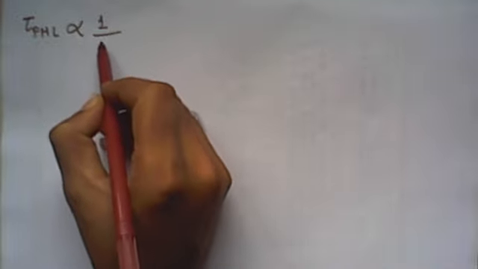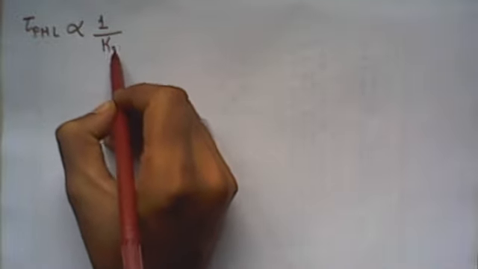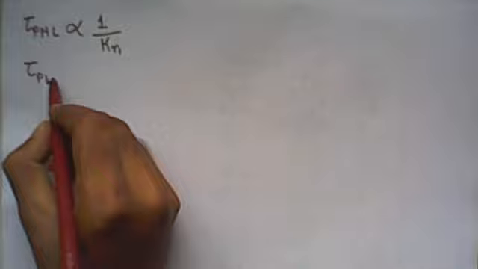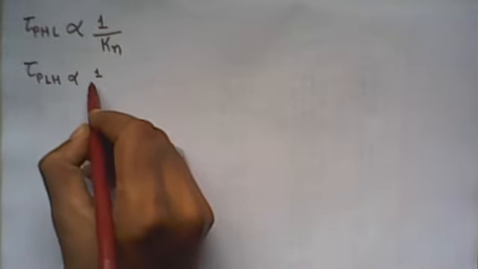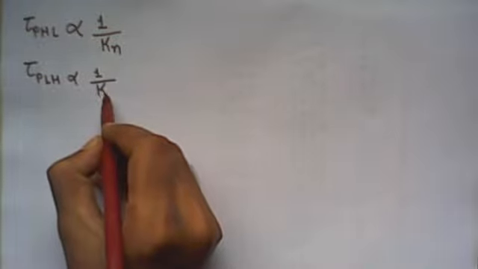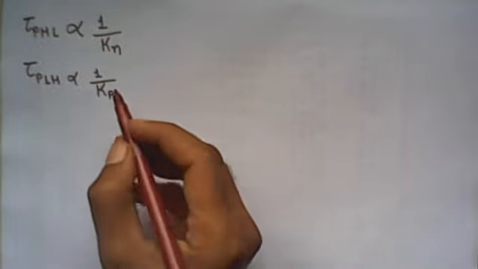So transconductance. In the last lecture, whatever we have derived, we have derived the propagation delay time t_PHL, and we have concluded that t_PHL is inversely proportional to the transconductance parameter of the N MOSFET. Similarly, the propagation delay time of low to high, which means rise time, is inversely proportional to the transconductance parameter of the P MOSFET.